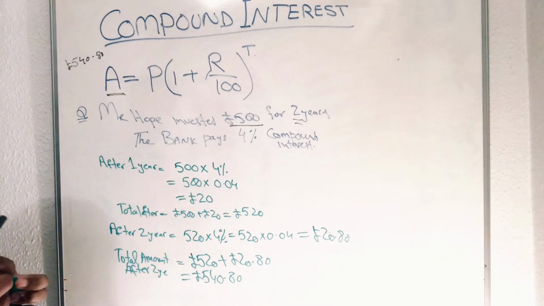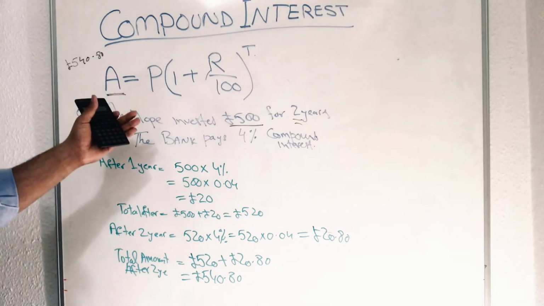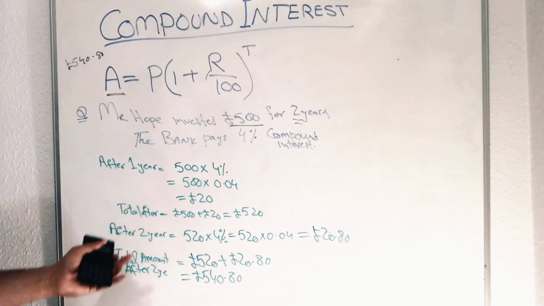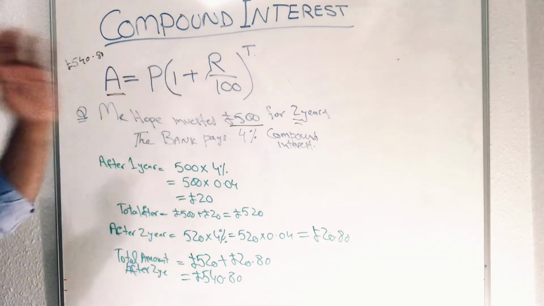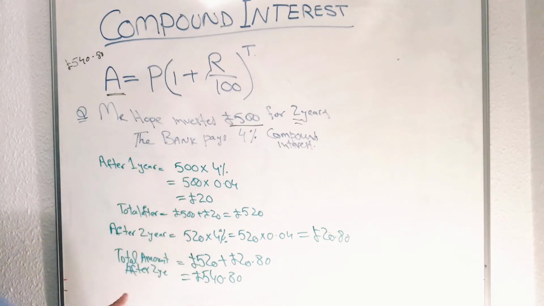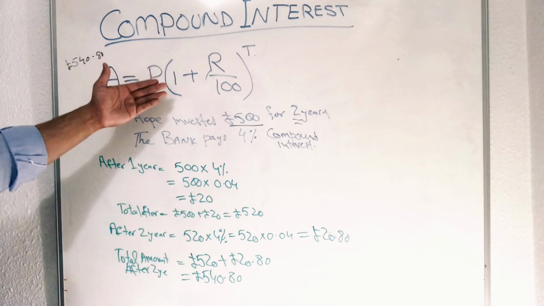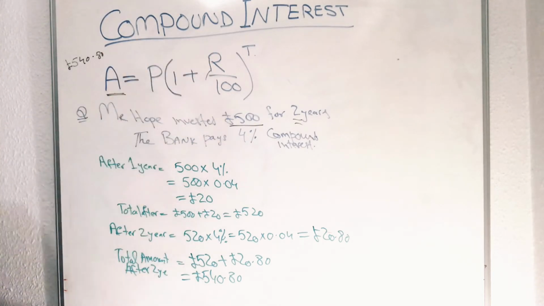So it means you can use any method. If you know the formula, then you can use it. If you don't know the formula, then you have to do it like that. If it comes in like 5 years, that is first step, second, third, fourth, 5, it's going to be longer. If you know the formula, just put the values in this formula and get the answer in a straight way. So we go to some questions.